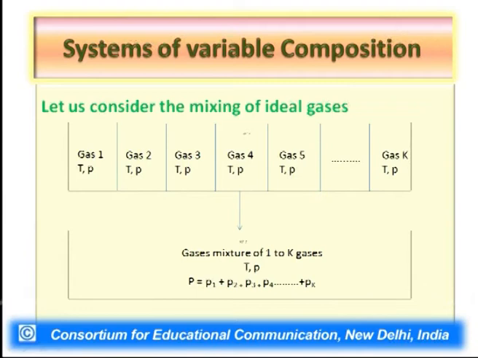A substance escapes from a higher chemical potential to a lower chemical potential. If in a region there is only gas 1, and in all other regions there is no gas 1, gas 1 will have a gradient in its chemical potential by virtue of its composition, and as a result gas 1 will escape till a uniform distribution of gas 1 occurs. Similarly for gas 2, 3, 4 and up to K. So ultimately we will have a mixture.